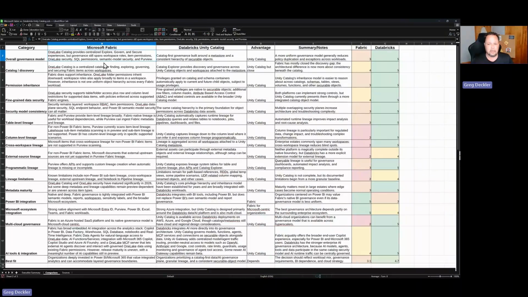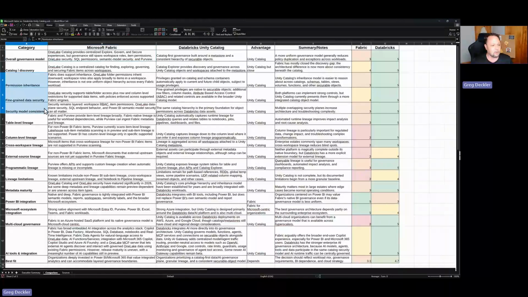Because they took Synapse and all the security pieces there, and they had to mesh it with Power BI, which had a completely different way of securing things, right? It ends up in kind of a mess. Versus Databricks, it's all very standard. It's the same hierarchy everywhere, right? So that is just better, in my opinion, versus this weird mesh of different competing security things, right?